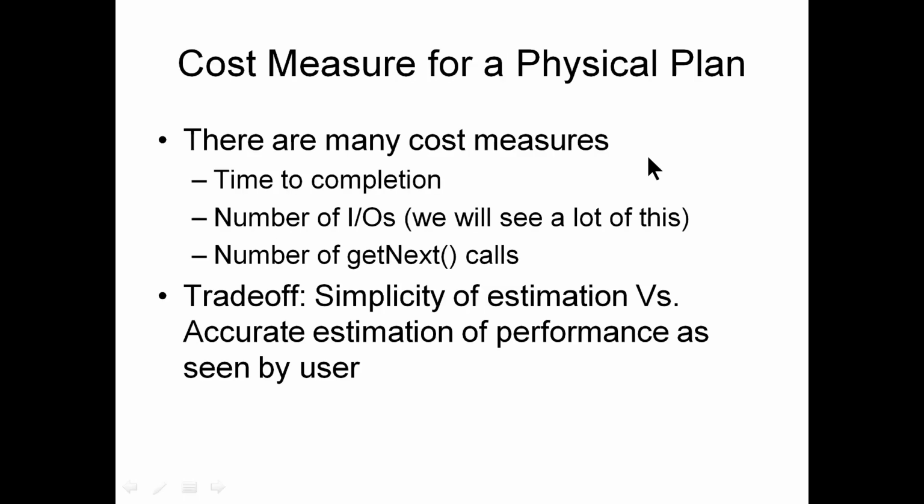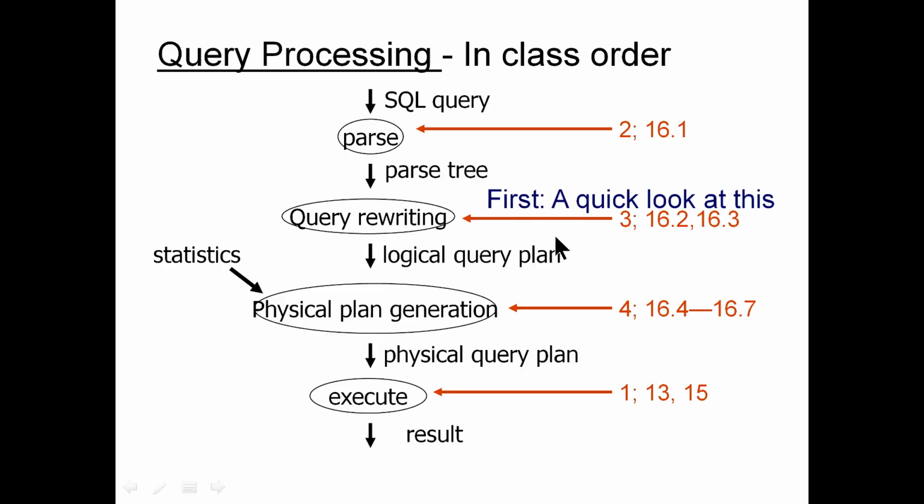So we can see the cost measure of the physical plan. There are many cost measures: time to completion, number of input output operations, and the get next calls. Because you are accessing the disk to get the data that is written in the disk, so you have a lot of input output calls to get the data, and the trade-off is simplicity of estimations.